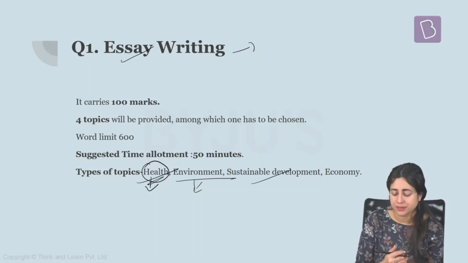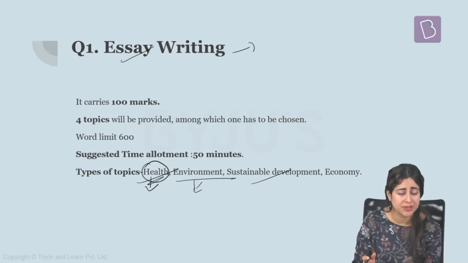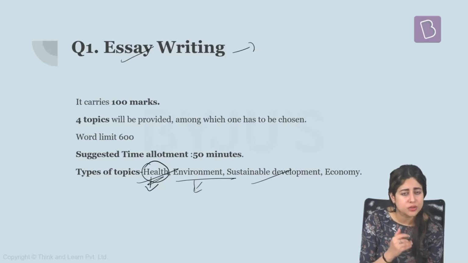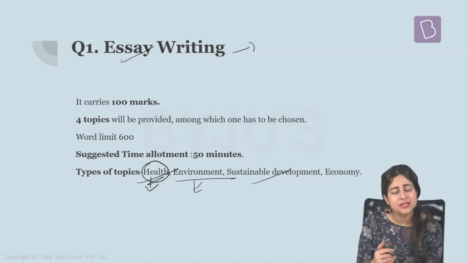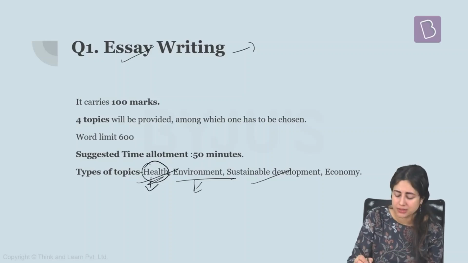How should we ensure that we are focusing on a kind of development where not only modern economic growth is happening, but at the same time environment is also balanced. At the same time, human health is not being compromised. At the same time, the more deprived and impoverished and poor communities are also being taken care of across the world, especially in developing countries. What have various international institutions, such as the various agencies of UN, been doing in this regard? So all these topics can be asked here.